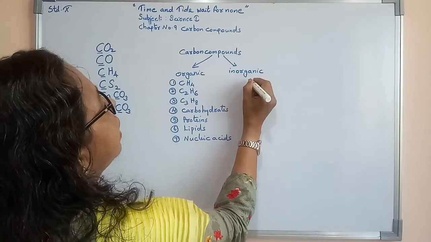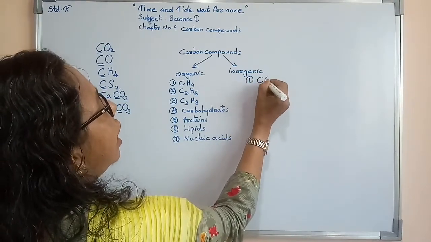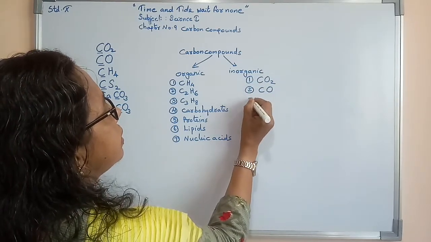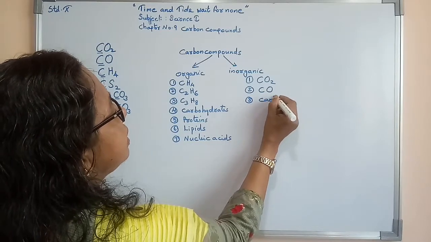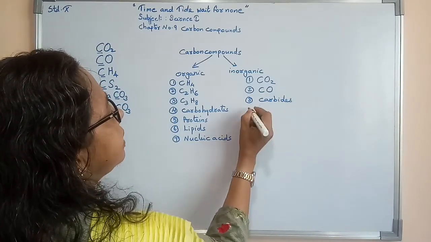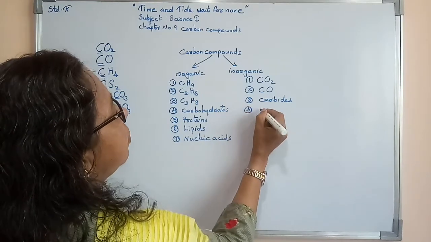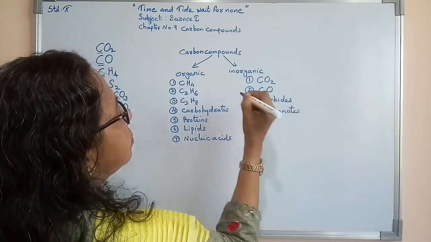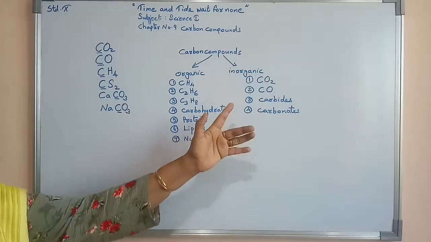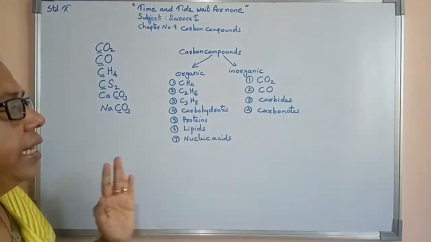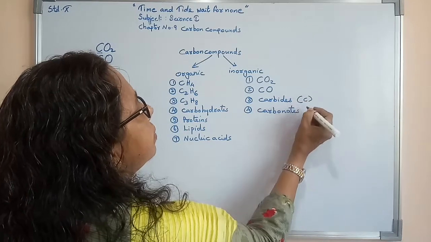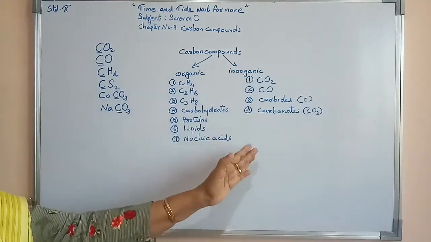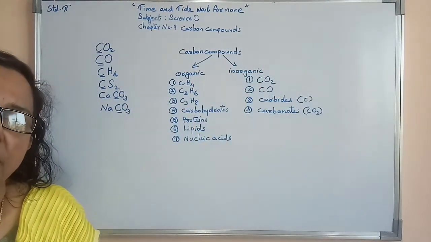Now for inorganic carbon compounds, examples are carbon dioxide, carbon monoxide, then carbides, then carbonates, etc. In carbon dioxide, carbon monoxide, and carbides, only C will be there; in carbonates, CO3 will be there. These all are examples of inorganic carbon compounds.